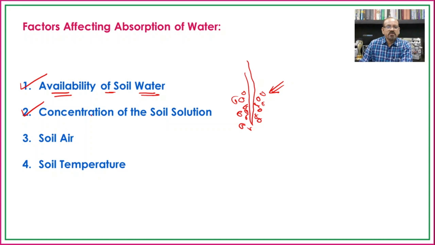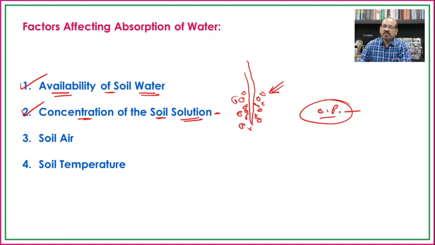Then the second one is the concentration of the soil solution. The osmotic pressure of the soil solution should always be lower than that of the cell sap of the root hairs as well as the roots, so that water can be easily absorbed. In such a condition, the rate of absorption of water will be higher.